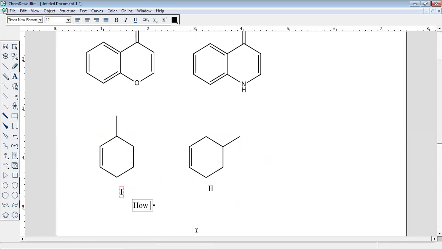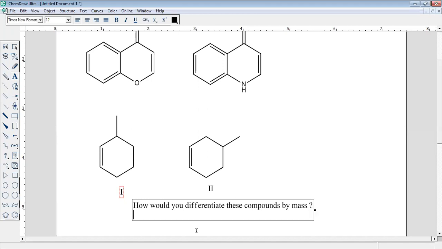How would you differentiate these two compounds by mass? So what is your answer? Yes, what is your answer? You must write the M by Z.